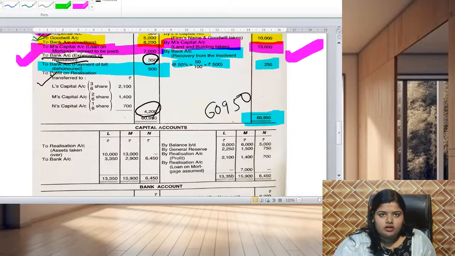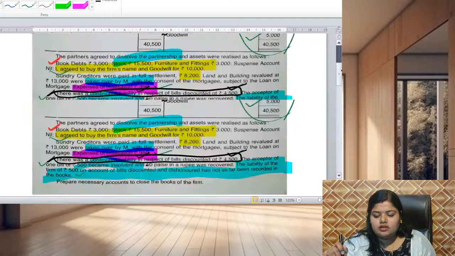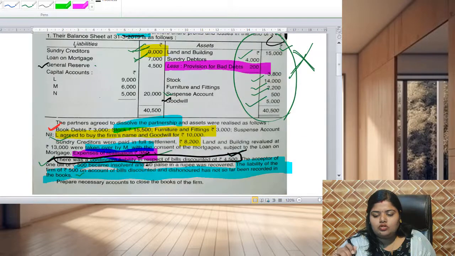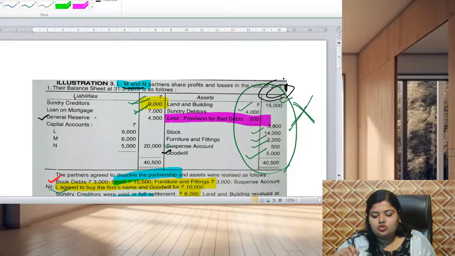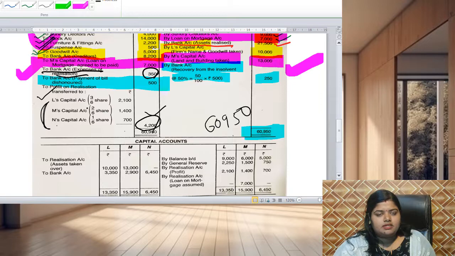So there is a profit of 4,200, which will be distributed among the partners L, M and N in the old ratio. The old ratio is already mentioned here as 3:2:1. Summing this up, 3+2+1 equals 6.